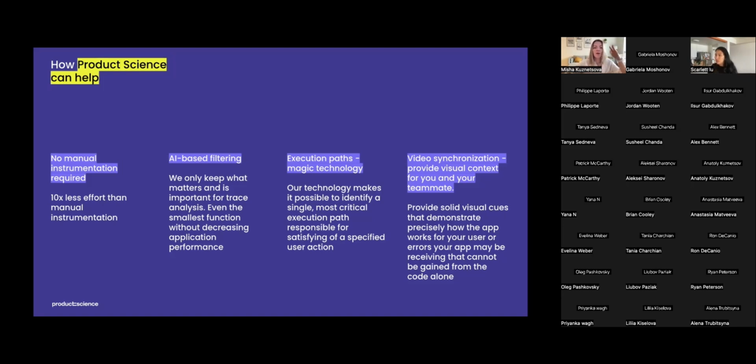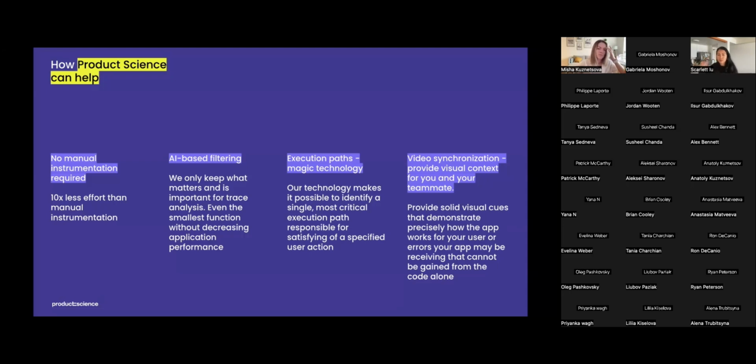Execution paths are our magic technology that makes it possible to identify a single, most critical execution path responsible for satisfying a specified user action. And my favorite, the video synchronization feature. It provides solid visual cues that demonstrate precisely how the app works for your user, or errors your app may be receiving that cannot be gained just from the code.